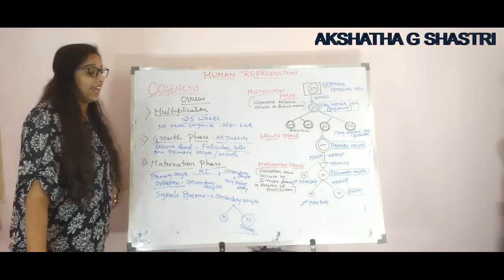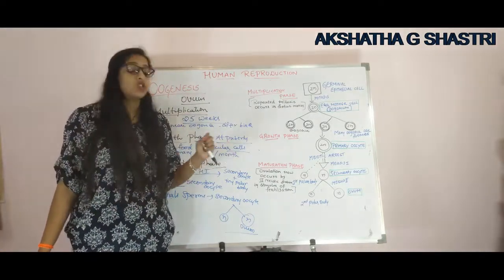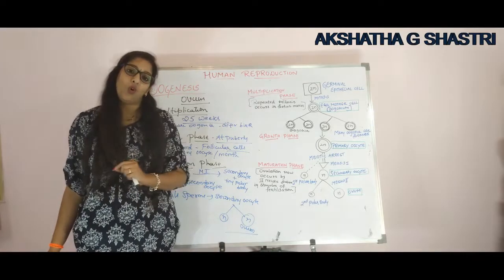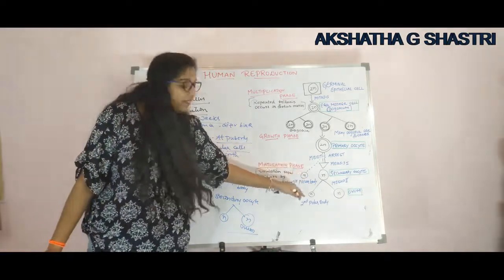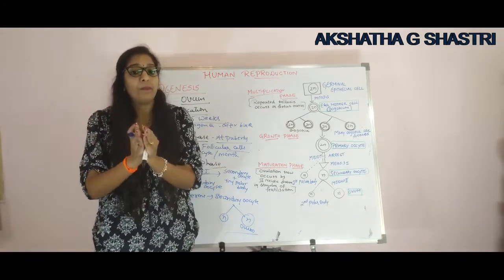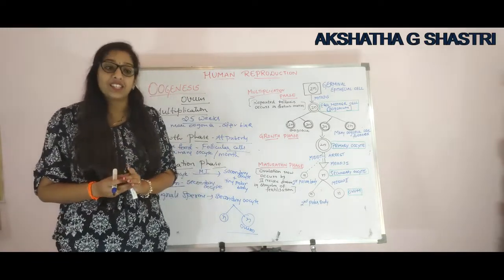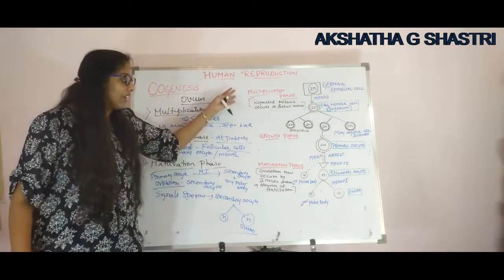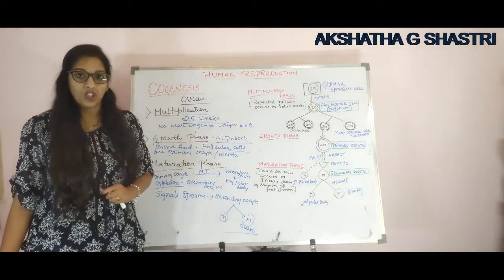So at the end of oogenesis, the secondary oocyte divides to form one functional ovum and a small second polar body. This polar body will disintegrate. And meiosis 2 will be completed only when the egg is fertilized. So this is about the multiplication, growth and maturation phases in oogenesis.